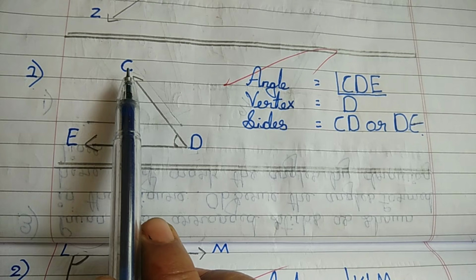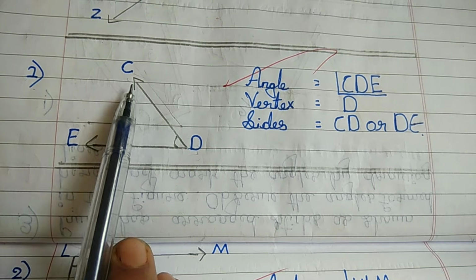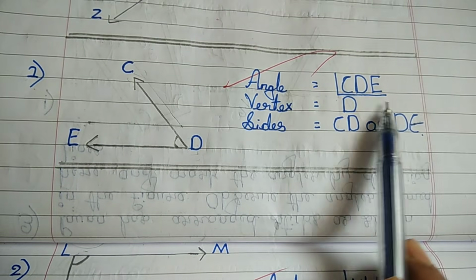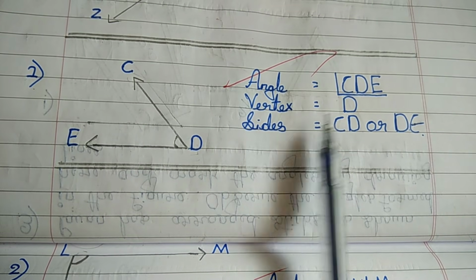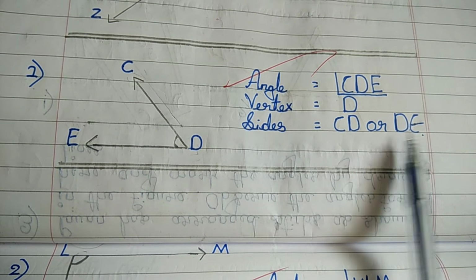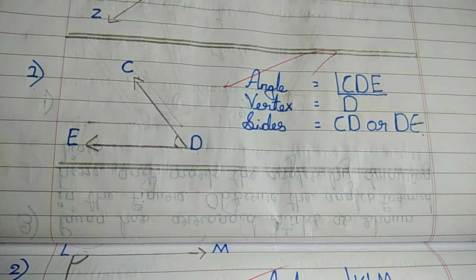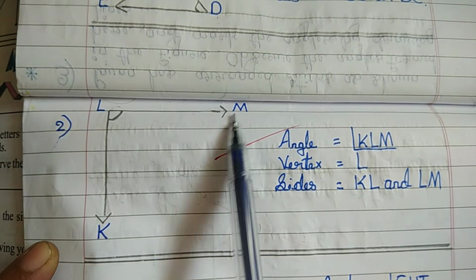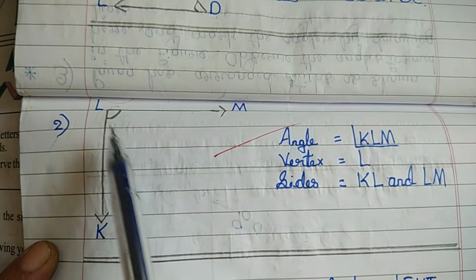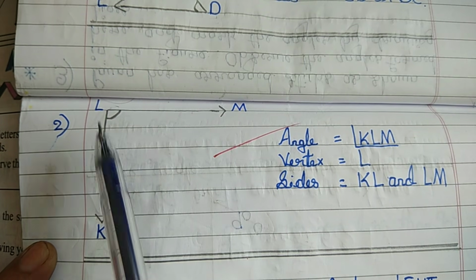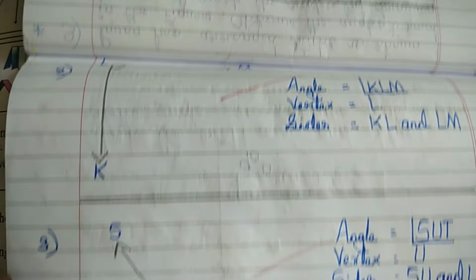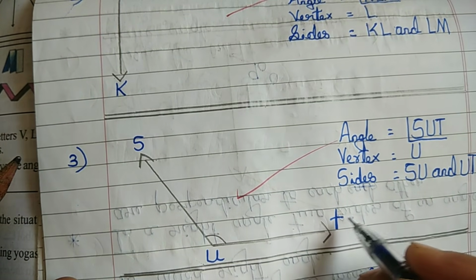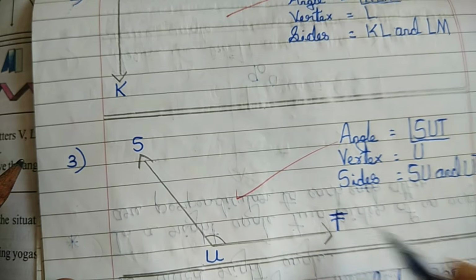See, first one. Angle CDE. Angle, how will we read this one? Angle CDE. You write angle CDE. Vertex is D. Sides are CD and DE. Next, second one. Angle is KLM. Vertex is L. Sides are KL and LM. Okay. Third one. Angle SUT.